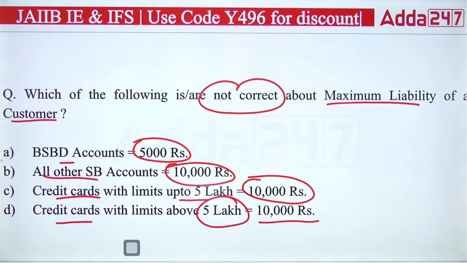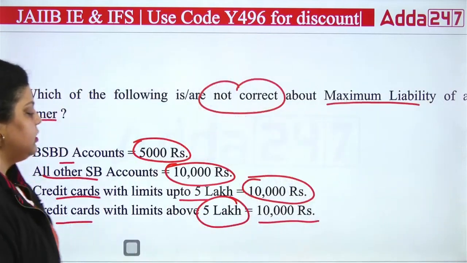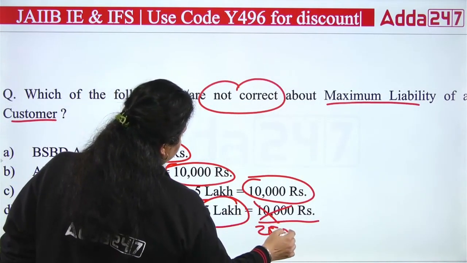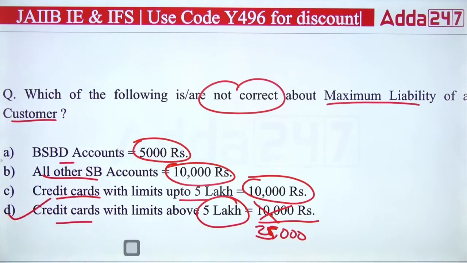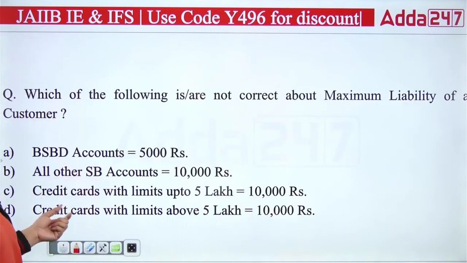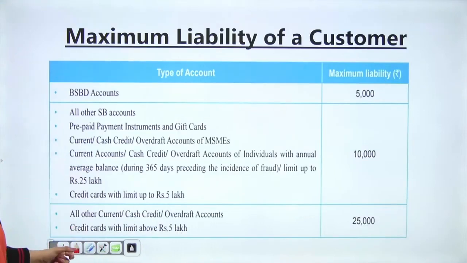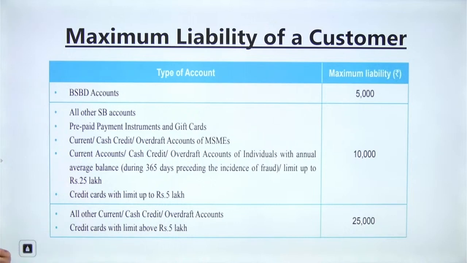Okay, so above 5 lakh and up to 5 lakh credit card limit is not the same. Not 10,000, it is 25,000. How much is it? It is 25,000. So the right answer is D. D is not correct. A, B and C liability is correct, but D is not correct. If there is a credit card with limit above 5 lakh, it should be 25,000. Okay, so the right answer is D. And you can see this is your table that is very much important. Do remember this table. It defines all the liability of a customer.